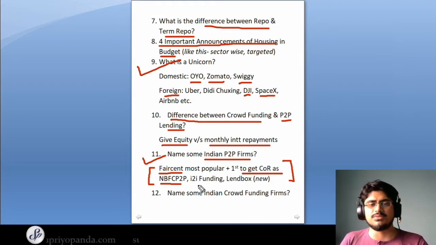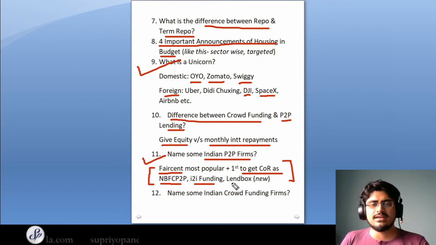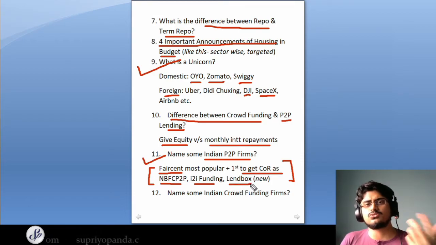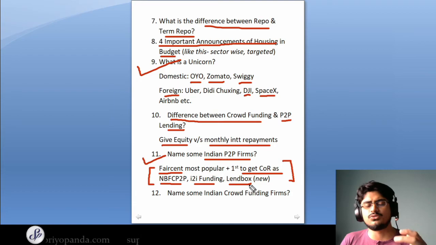Another important firm is I2I Lending. They are also dealing with P2P things, and a new firm which has risen up recently is Lendbox. So Lendbox is also a P2P firm. So if they ask for any examples of P2P firms, you can tell these three names. Moving on to the next question.